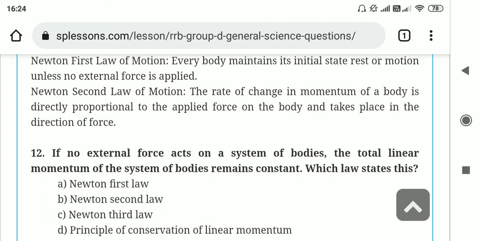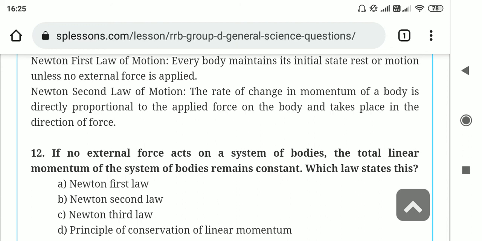Second law: the rate of change of momentum is proportional to the applied force. Here what they are saying is that no external force acts on a system of bodies, so the total linear momentum remains constant. This is actually the principle of conservation of linear momentum.